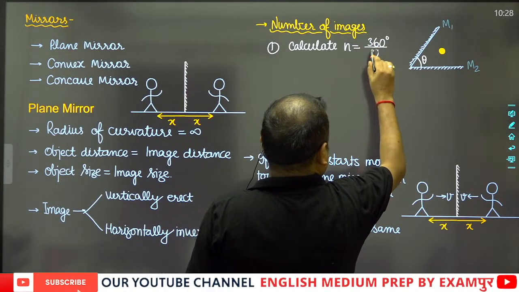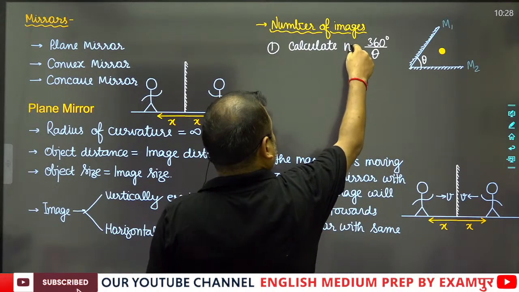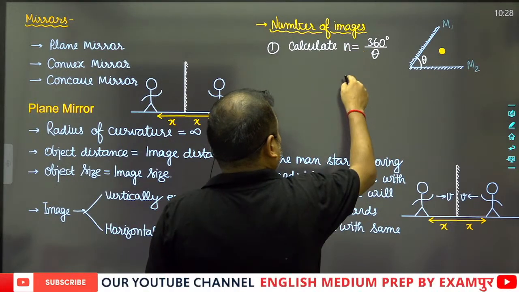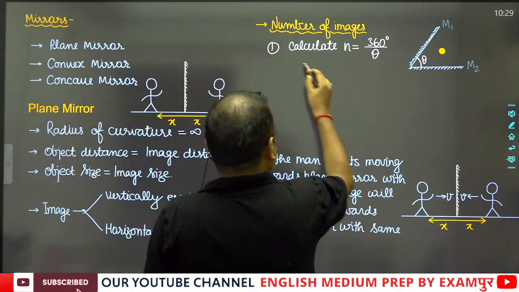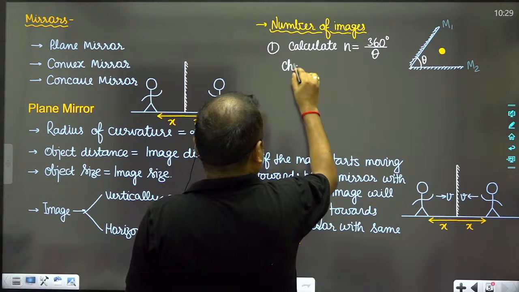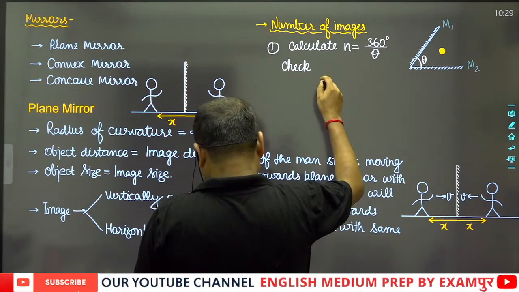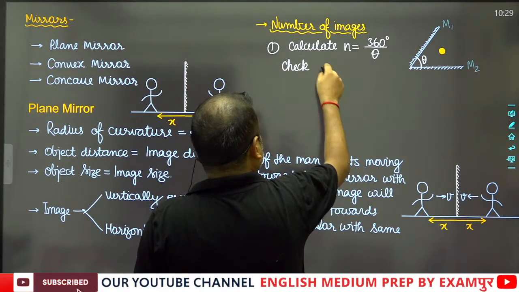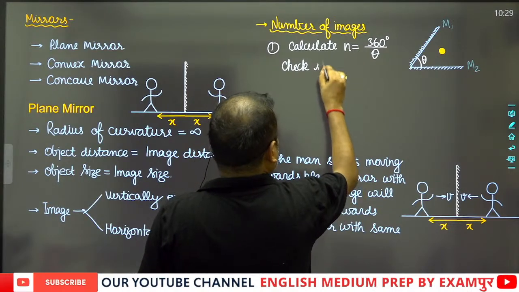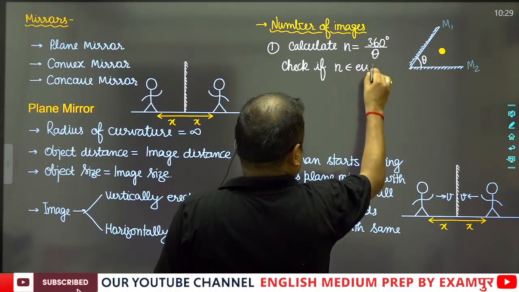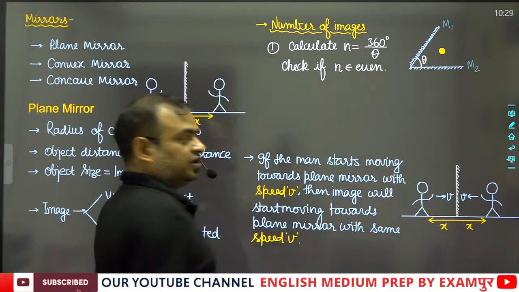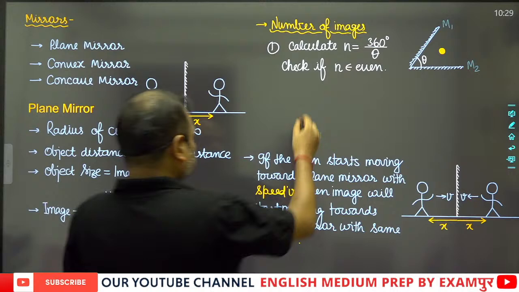So first of all we will have to calculate the value of n, n is equal to 360 by theta. Now check if n is even.